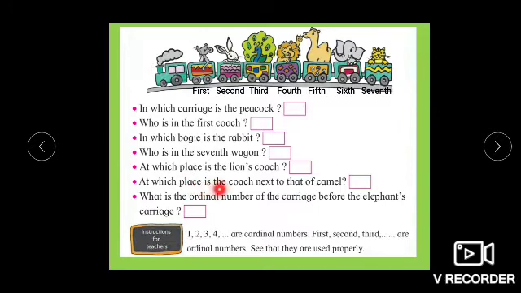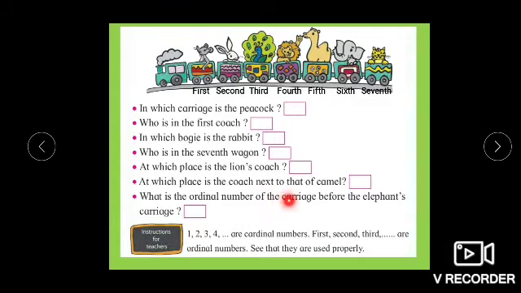At which place is the coach next to that of camel? So first, where is camel? At which coach? 5th. Next to camel is elephant. He is at which coach? 6th. So the place that is next to that of camel is 6th. Here you are going to write 6th.